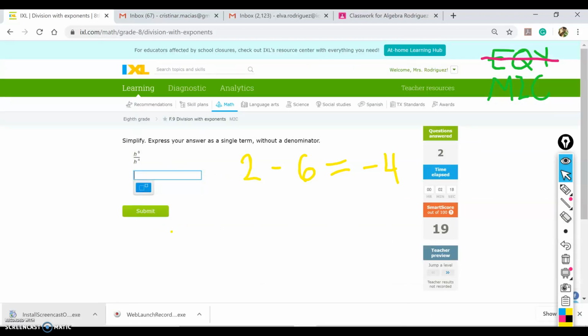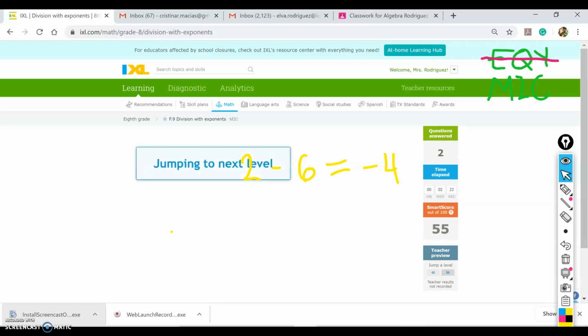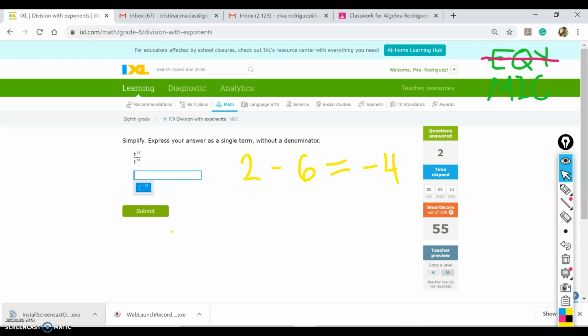Now I'm going to jump a level to see what other questions you would get. Ooh, big numbers. Well, it's exactly the same thing. In this one here, you need to subtract the exponents. So I would do 22 minus 51, and you're going to get negative 29.